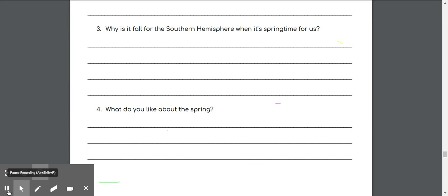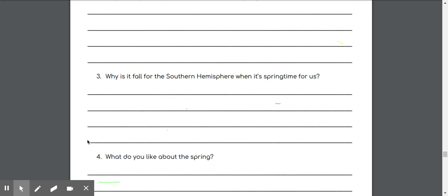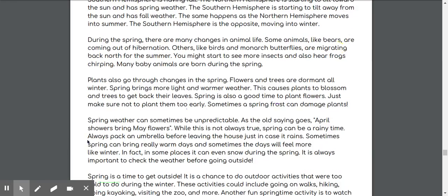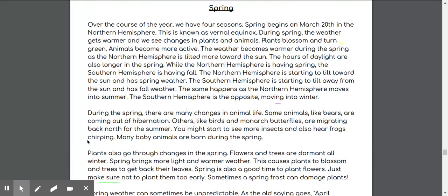Question 3. Why is it fall for the southern hemisphere when it's springtime for us? I remember that the article talked about this, so I'm going to go look for evidence to answer this question. I see that this first paragraph talks about the weather in the northern hemisphere and the southern hemisphere. So I'm going to reread this paragraph to find evidence to answer that question.